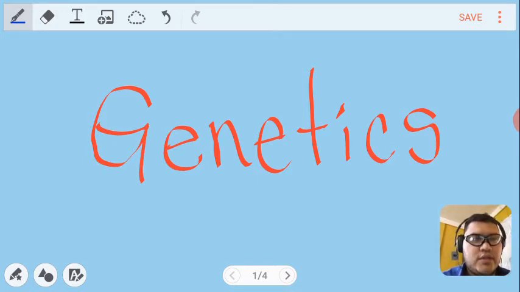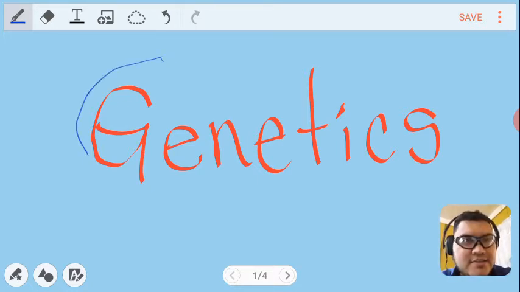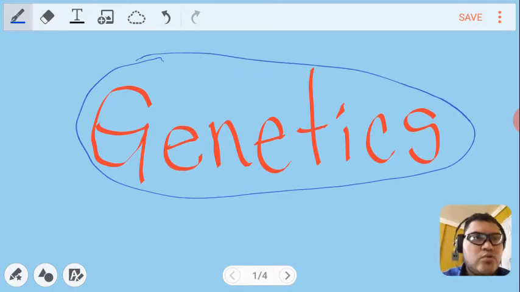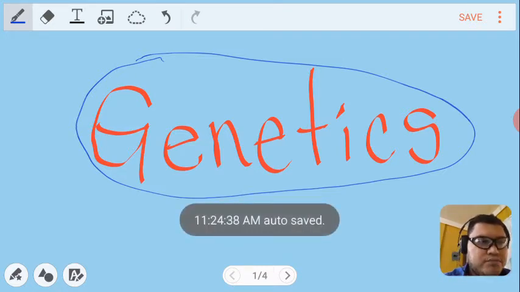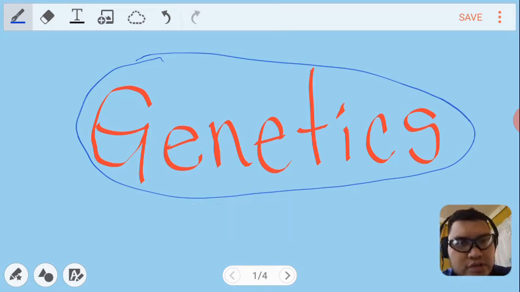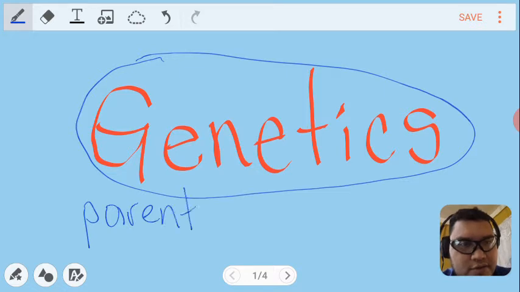Students from ninth grade, this topic is the one that you're going to work in science today, genetics. What is this? Genetics. Well, the word genetics comes from the word gene. And basically, if I want to use easy words to explain what is genetics, I will say that they are all the characteristics that pass from parents to offspring. Those are the words that you are going to use a lot in this unit: parents and offspring.